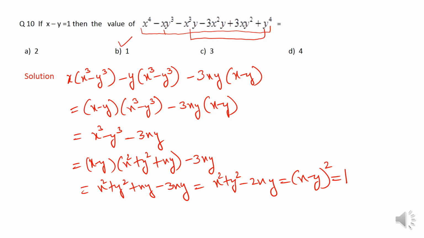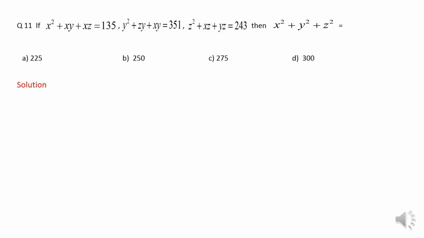Now we move to our next problem. Students, this is yet another important question. Obviously, this is not a straightforward one, but not difficult also. Now, if we look at the terms carefully, which are given to us like x square plus xy plus xz, y square plus zy plus xy, z square plus xz plus yz, then straight away one thing comes to our mind.